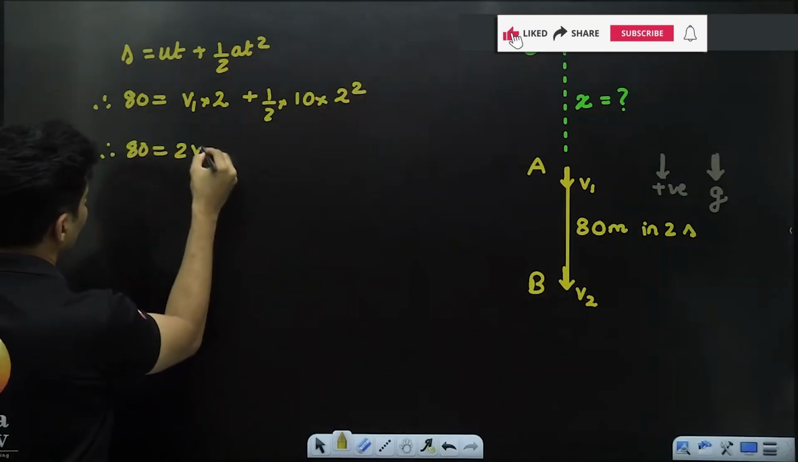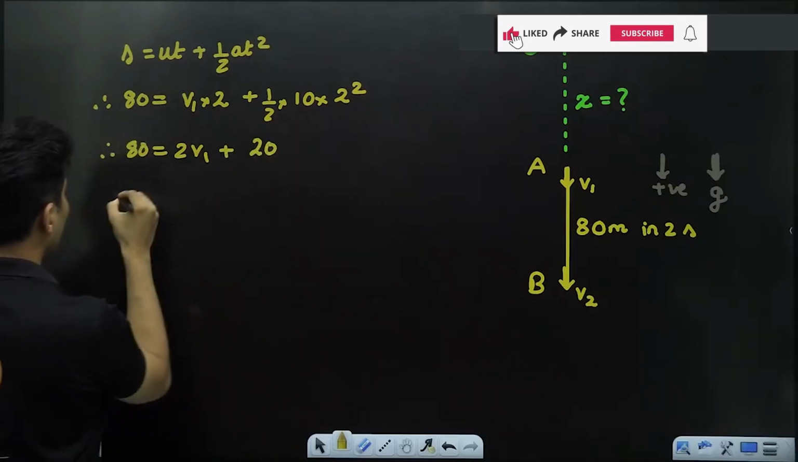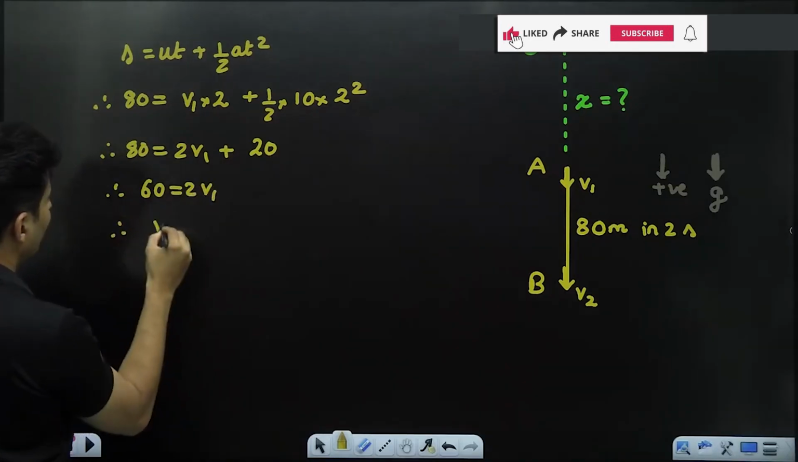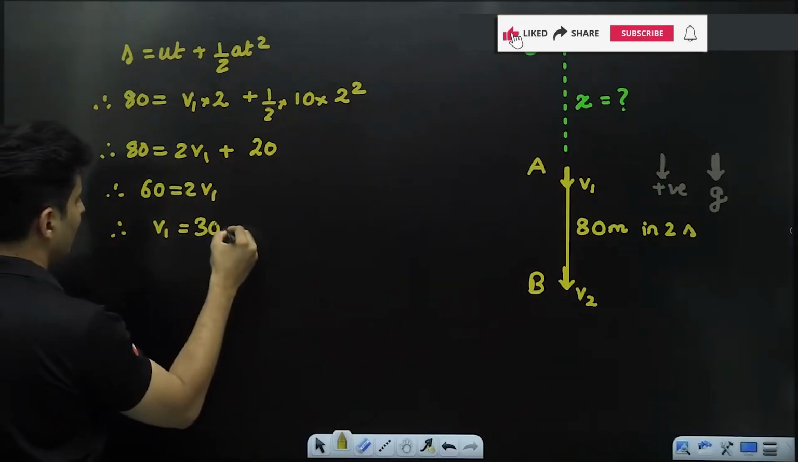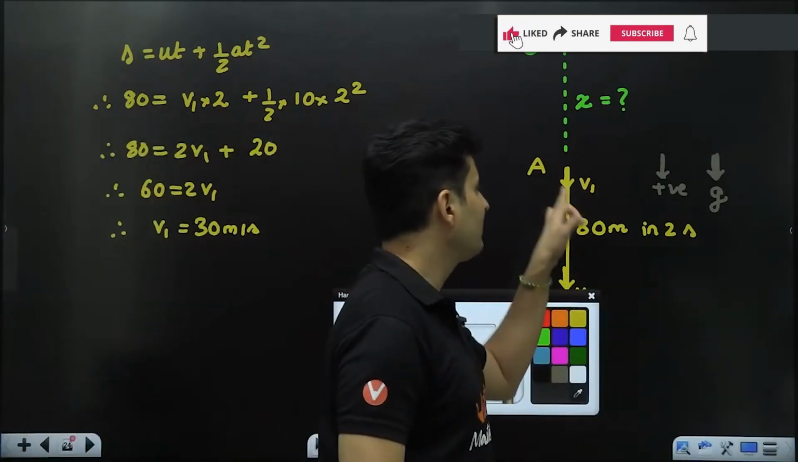So 80 is equal to 2 times v1 plus 2 and 2 cancels, 2 into 10 is 20. So 80 minus 20 is 60. So 60 is 2 times v1. Therefore, v1 is 60 by 2, which is 30 meters per second. Okay, I have got the speed here.